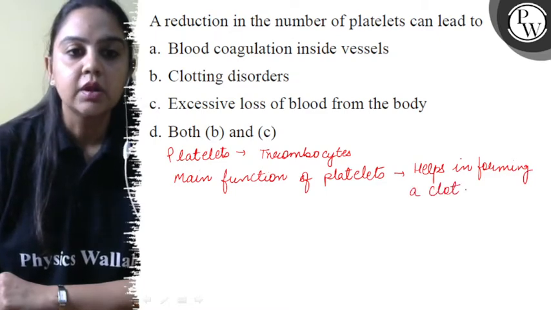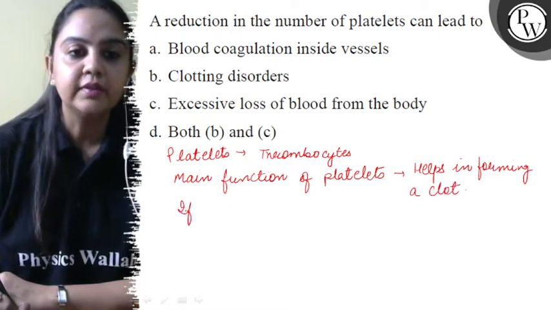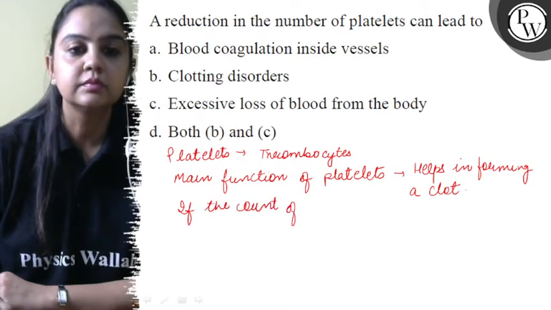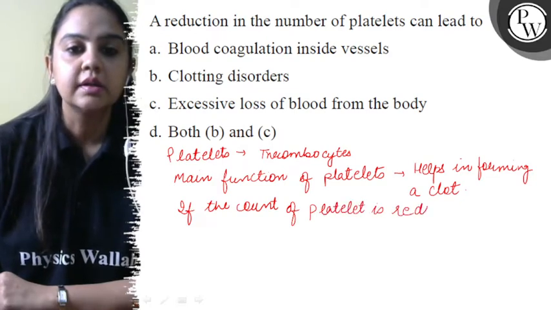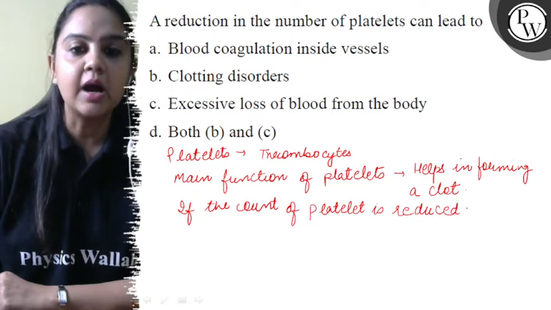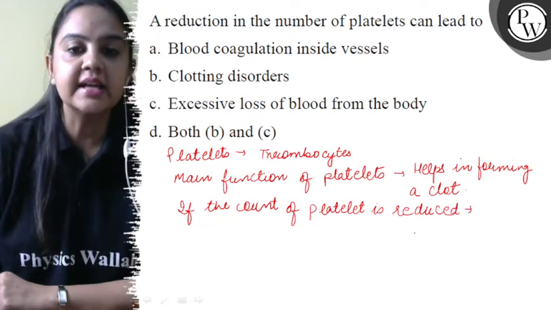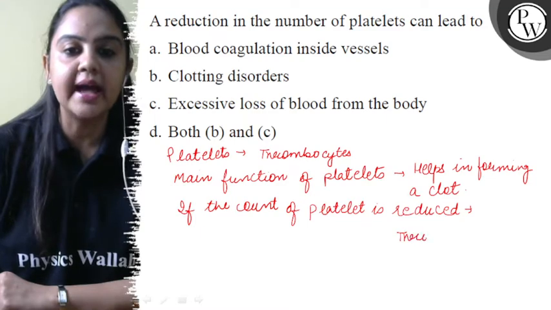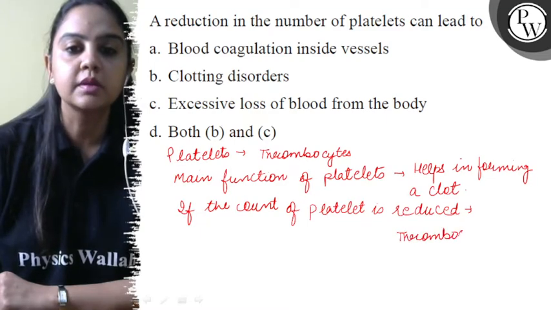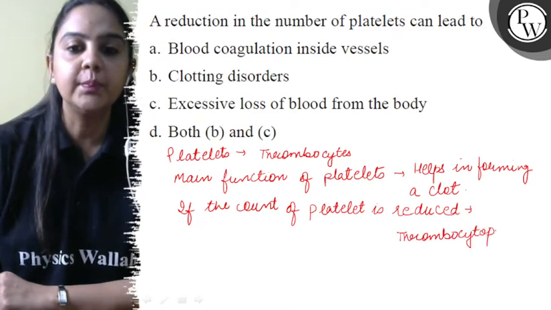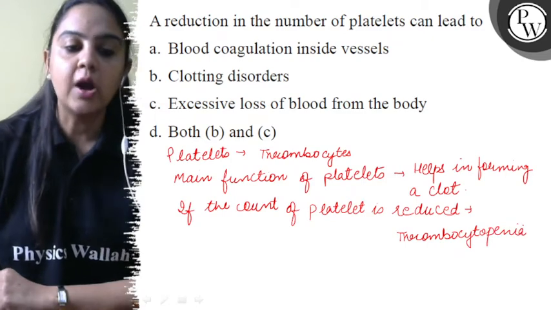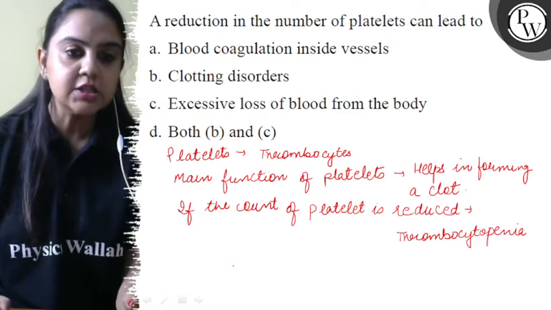Okay. If the count of platelet is reduced, अगर platelets की count कम हो जाएगी, then it results in a condition that is called as thrombocytopenia. और अगर count बढ़ जाता है, then it is called as thrombocytosis.